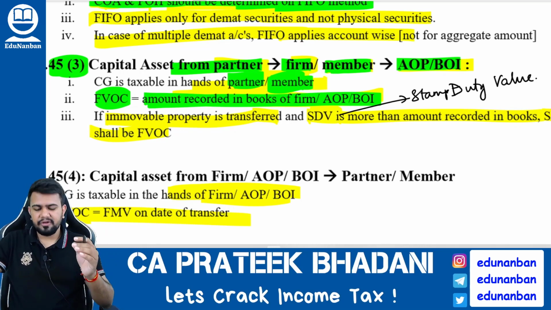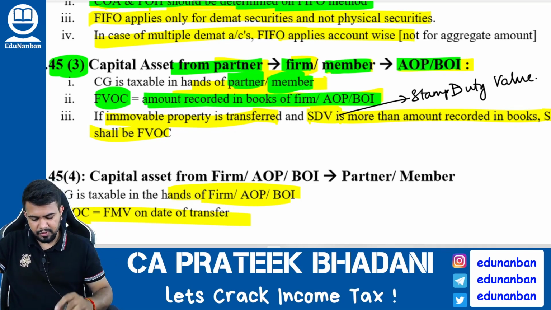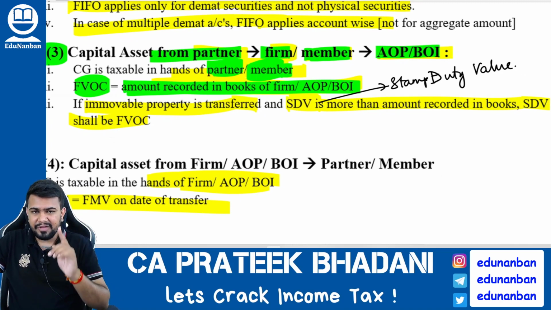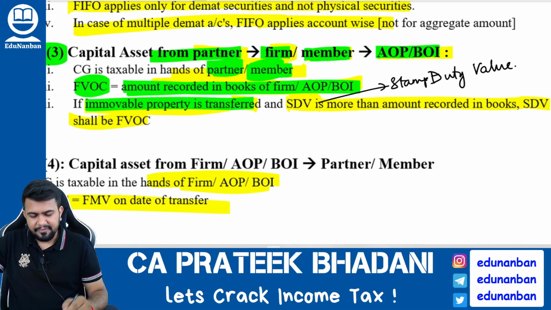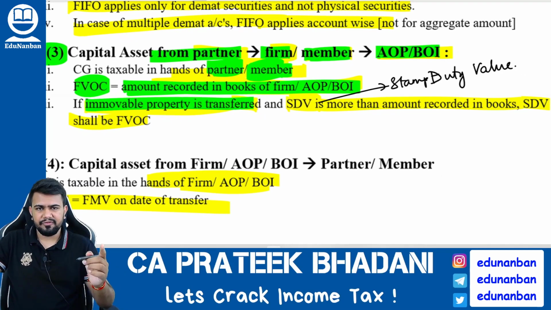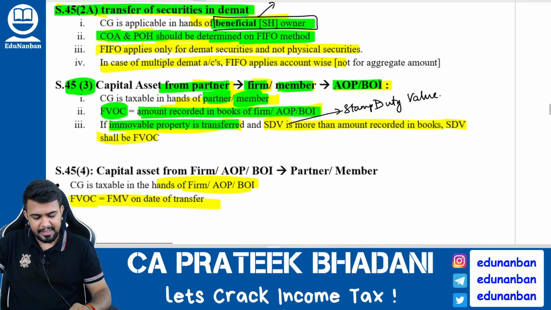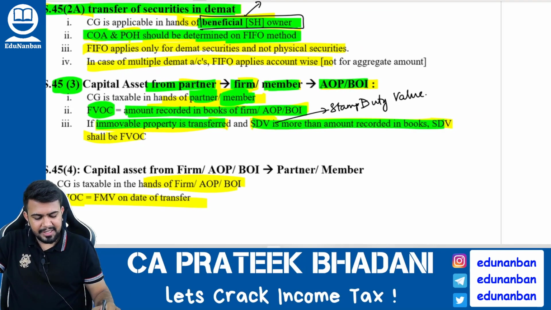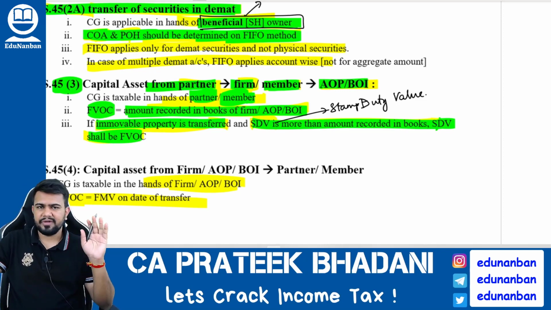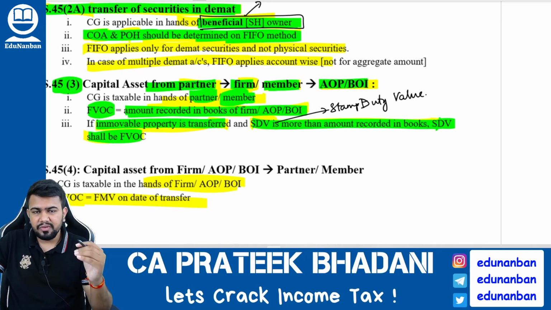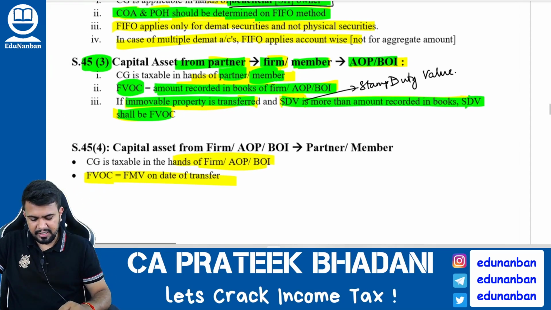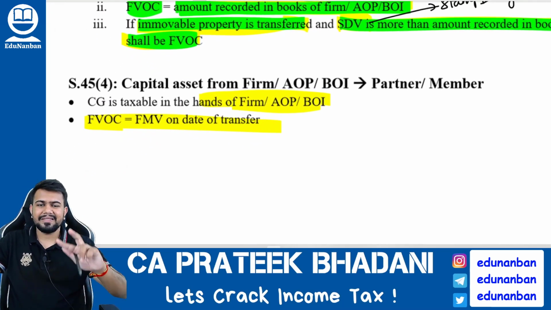So take the full value of consideration as the amount recorded in the books. If at all it is a case of immovable property which is transferred from partner to partnership firm or member to AOP BOI, then if the stamp duty value is more than the amount recorded in books, take the stamp duty value as full value of consideration. Now let us see the reverse case.